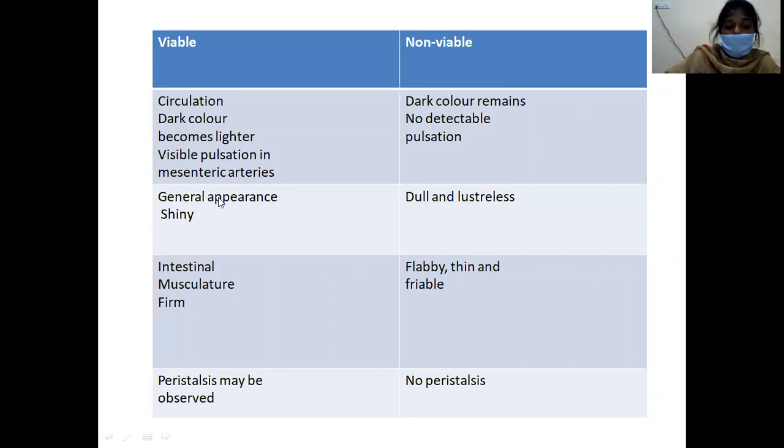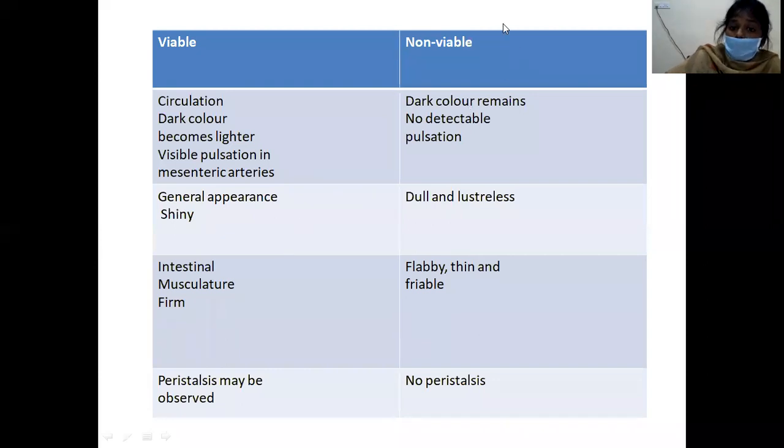Similarly, the general appearance of the bowel will be shiny and the musculature will be firm, and you can also see the peristalsis. All these are the features of a viable intestine. Peristalsis can be appreciated, the musculature on palpation will be rubbery firm in consistency, and in general appearance it will be shiny. You will also be able to see the pulsations in the mesenteric vessels, and gradually the dark color of the bowel becomes lighter. All these features indicate that the bowel is viable.